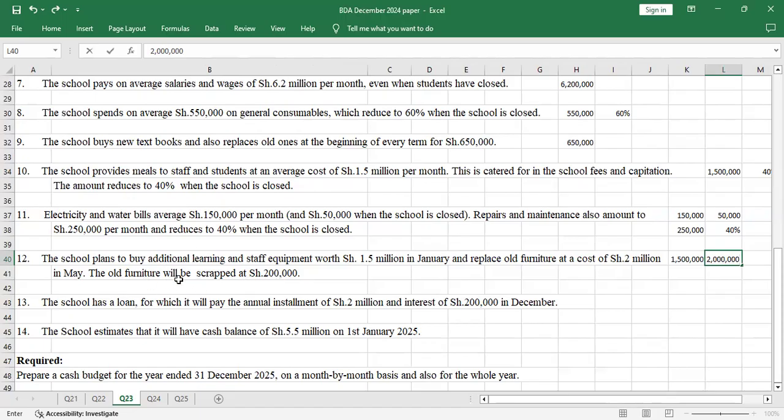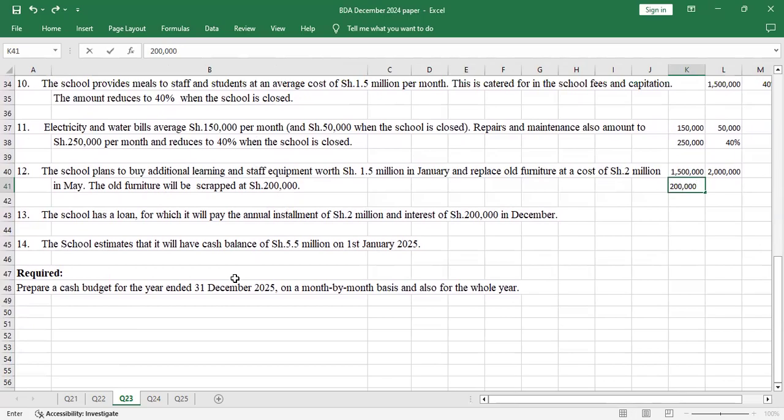The old furniture will be scrapped at shillings 200,000, so it means that we'll have a cash receipt. Scrapped means it will be resold, so there will be sales of 200,000 on the old furniture. So in May we'll have 200,000 as cash receipt.